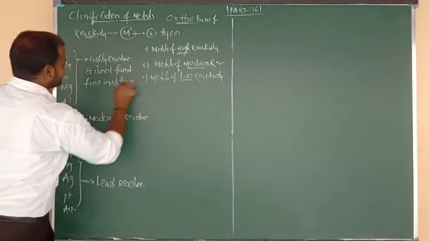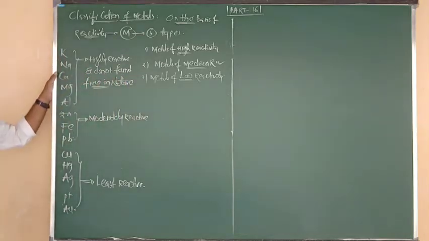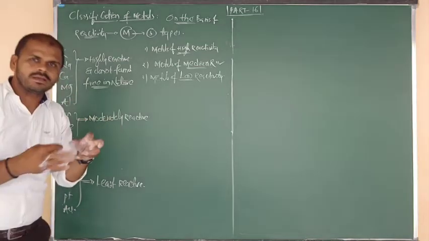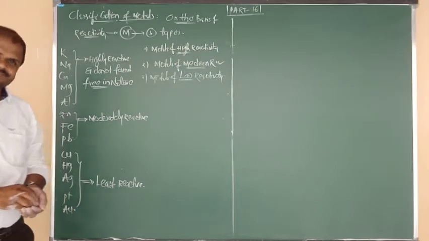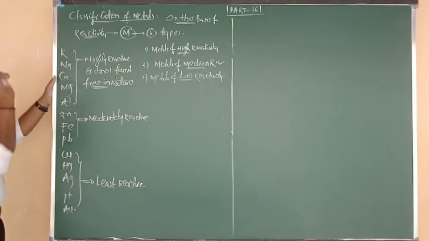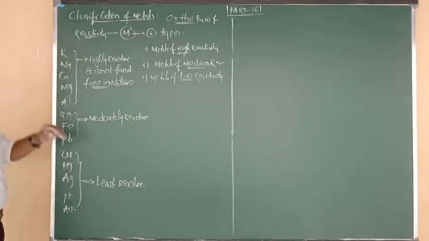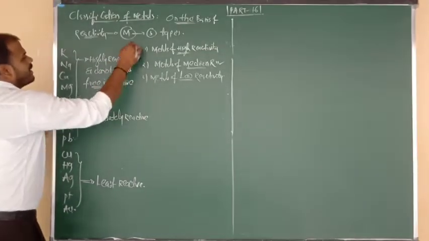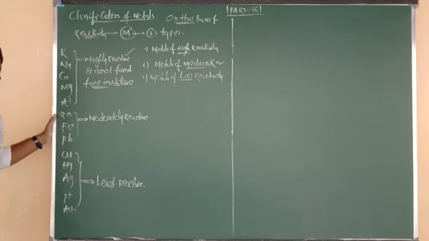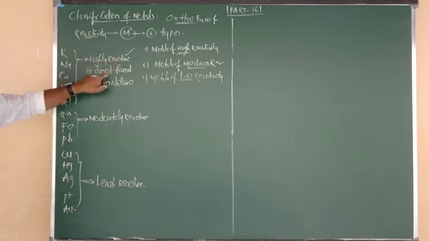That means due to their more reactivity, they easily make compounds, they easily make complexes with any other elements. Okay? So they can ask you the question, why sodium and potassium are not found free in nature? Just a one word answer: they are highly reactive metals because they are present at the top of the activity series. Due to their more reactive nature, they are not found in nature in free state.